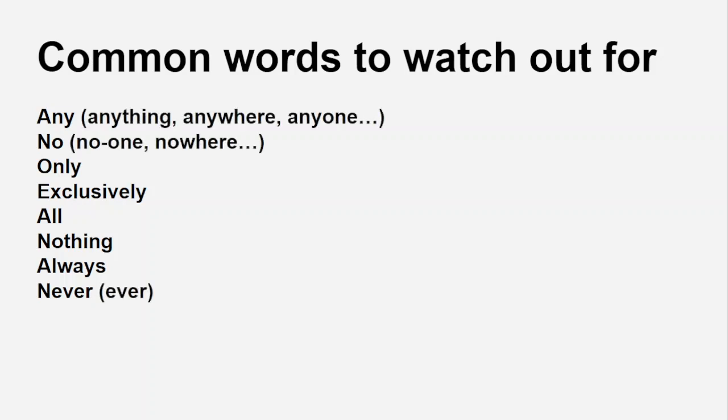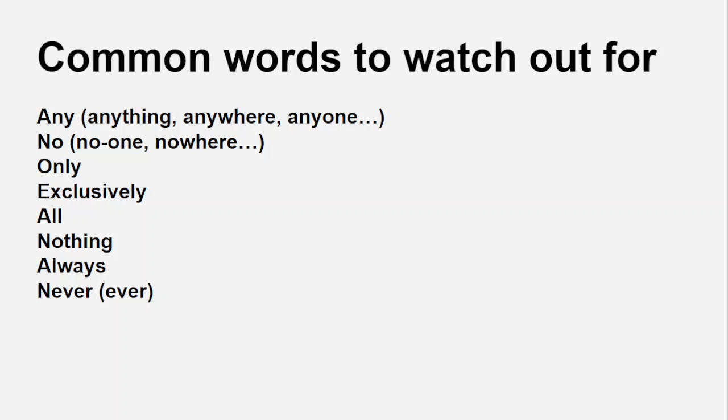So here I have put the list. Any, no, only, exclusively, all, nothing, always, never. If you see any of these words in a true or false question, remember, you are more likely than not to get it correct if you say false. We also have variants. The same rule applies to the variants. If you see any of the variants, remember that probably the question will turn out false.